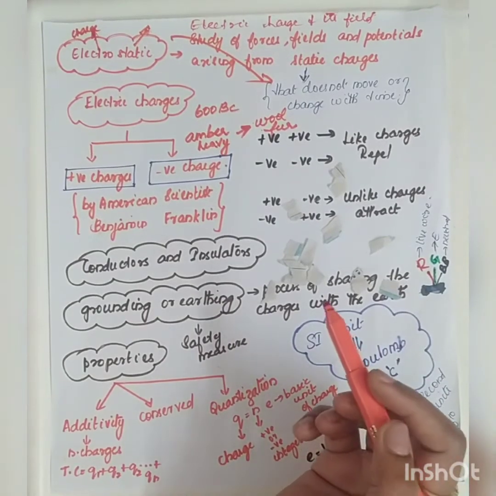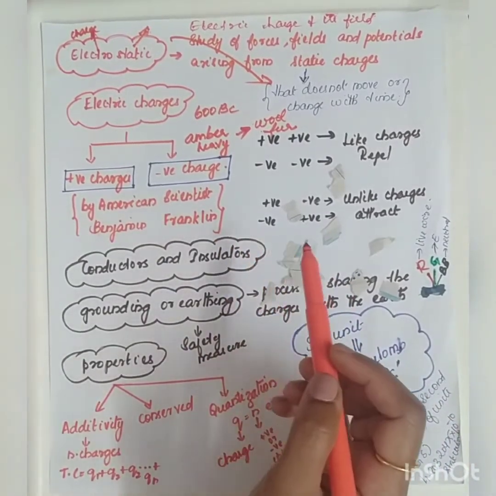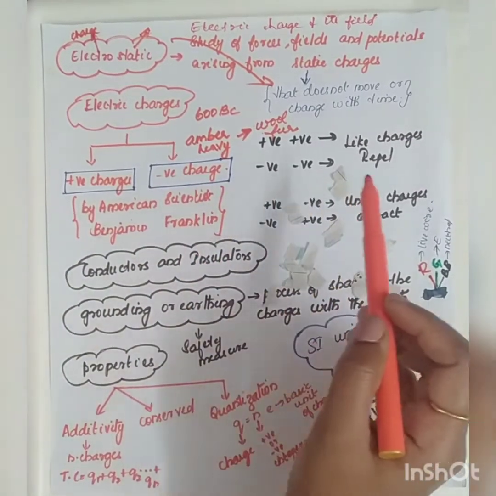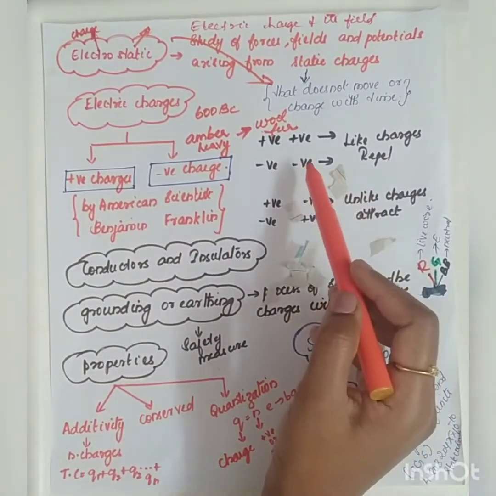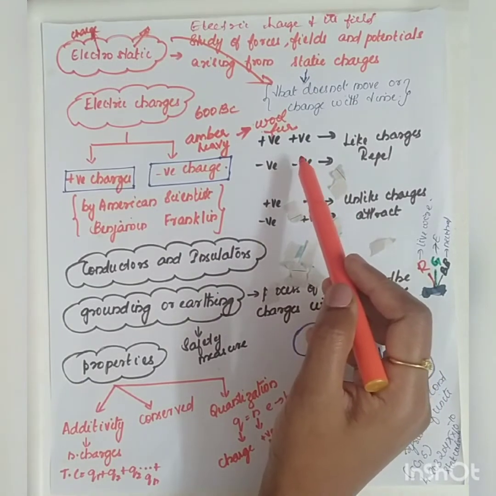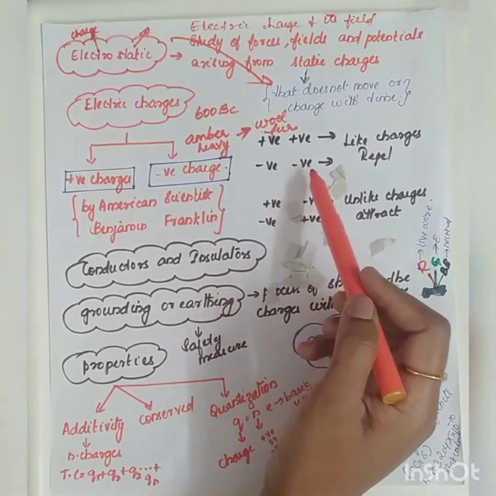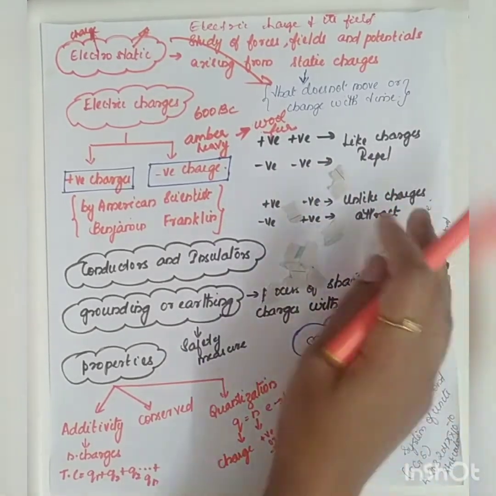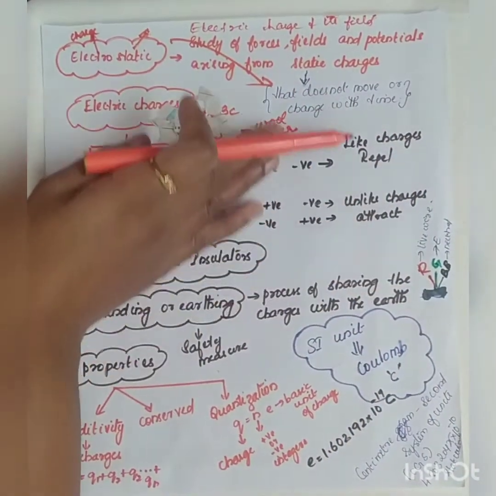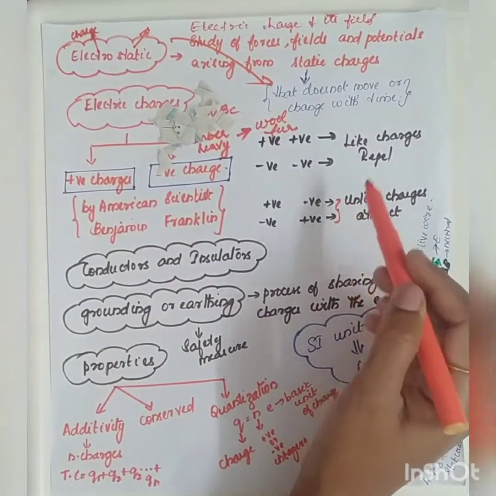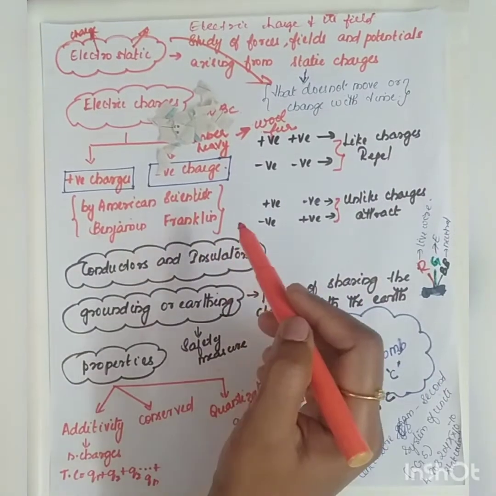So electric charges can be mainly classified into two types. One is the positive charge and the other is the negative charge. So what are the two properties? If like charges come together, they get repelled, that is positive and positive, or negative and negative. Like charges repel, whereas negative and positive, that is unlike charges, attract. Okay, so these are the basic principles.